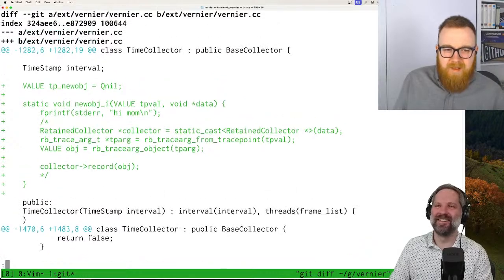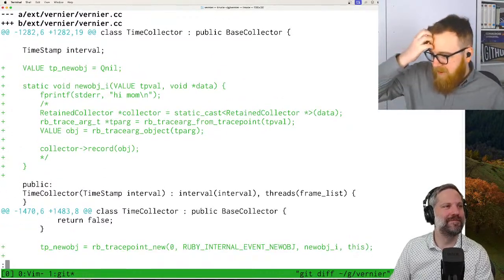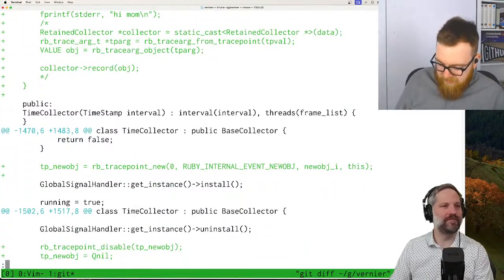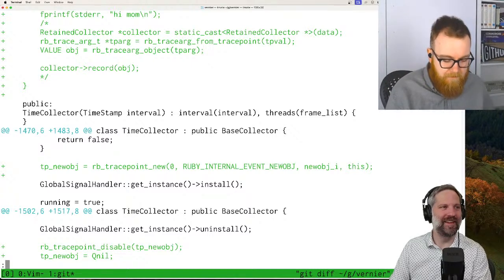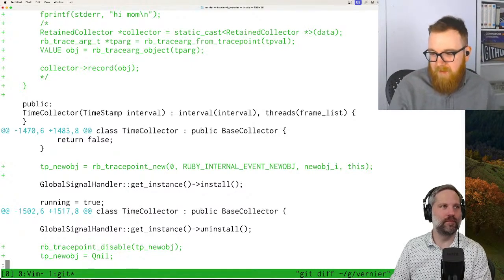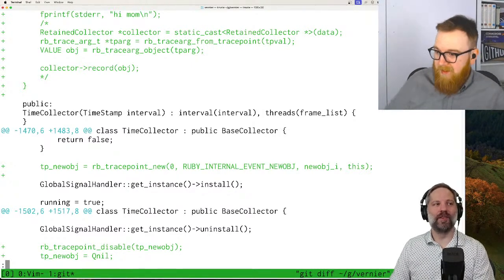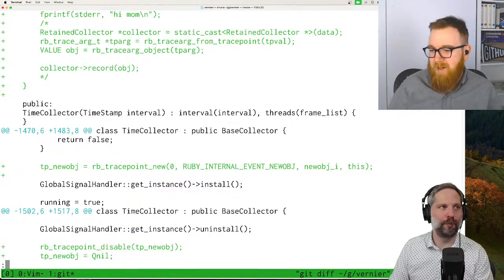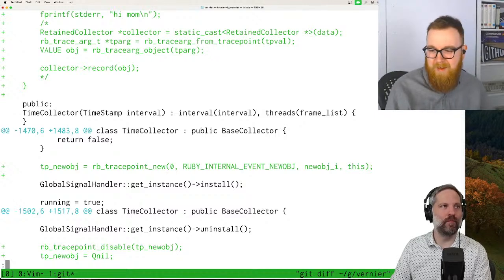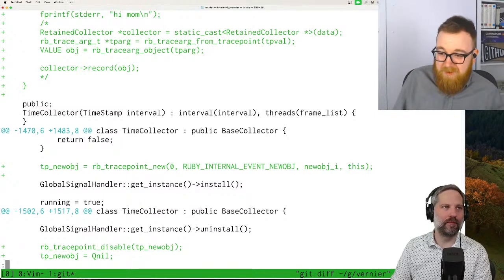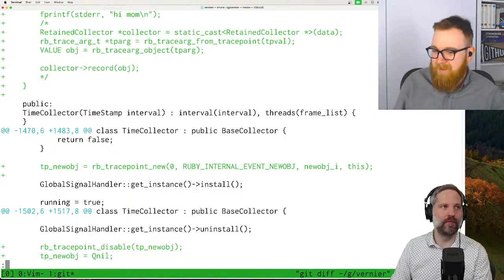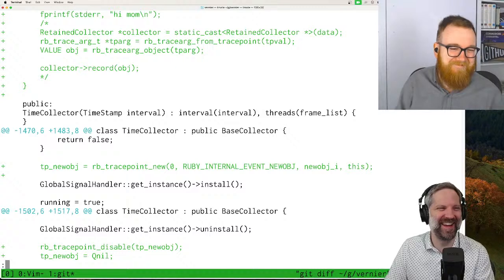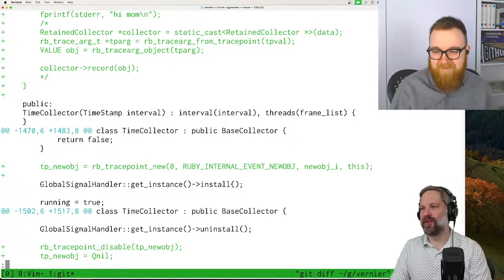Mostly I wanted, I think the real reason is that I wanted a hash table that was not the built-in ST hash from Ruby, because I didn't want to. ST's a little bit slow compared to some of the more modern hash tables, and profilers are sort of complex, so C++ is helpful. I also like C++, but I was with you until then. So actually that makes a lot of sense.